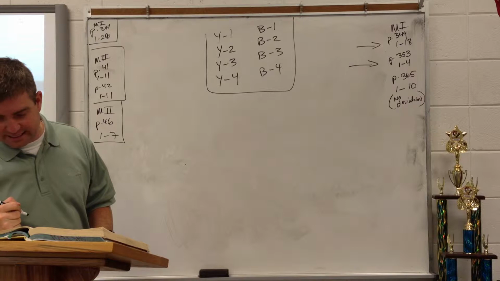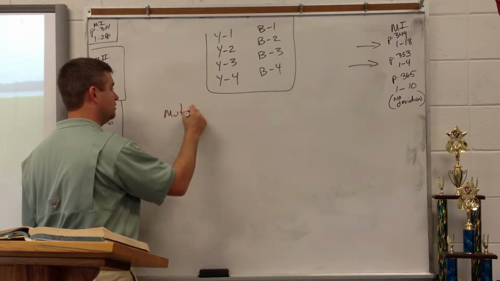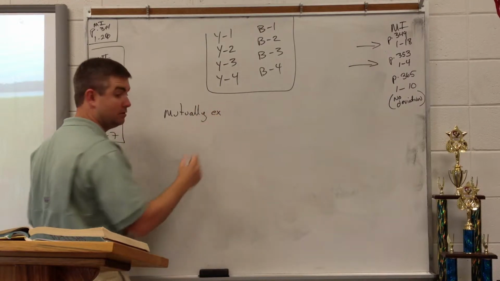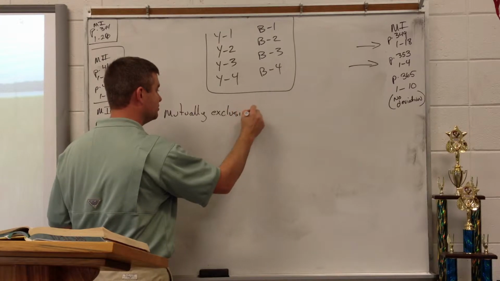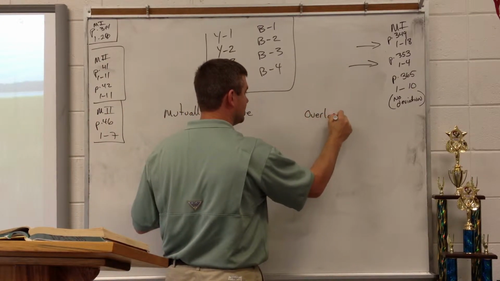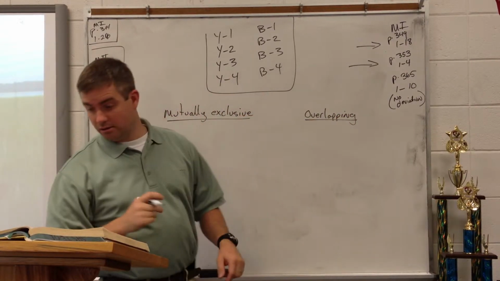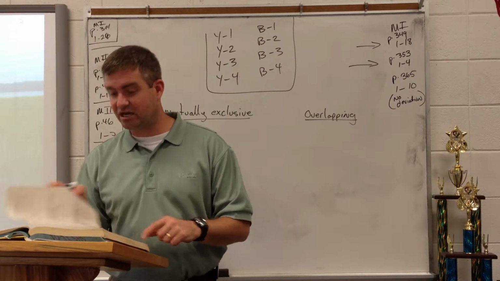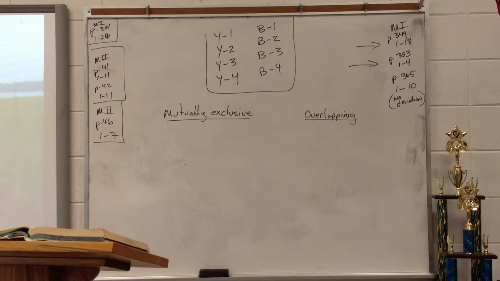The big terms in this section are mutually exclusive and overlapping. We're going to talk about it. Write it down. These are your notes. You have formulas for each. What is this called? Probability of compound events. We need to talk about when two things are mutually exclusive and when they are overlapping.